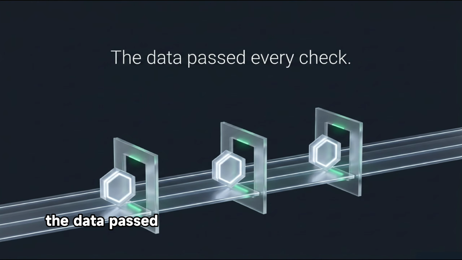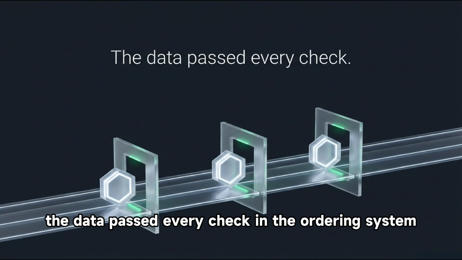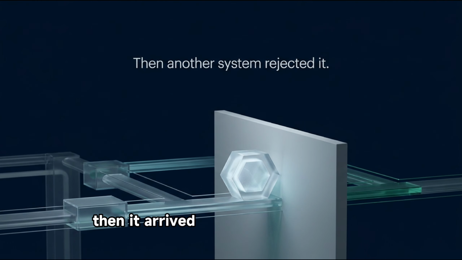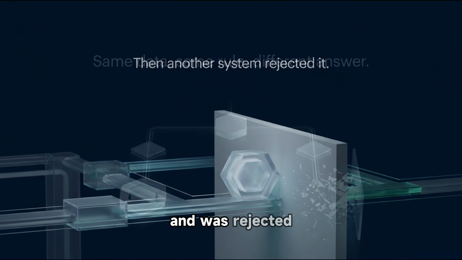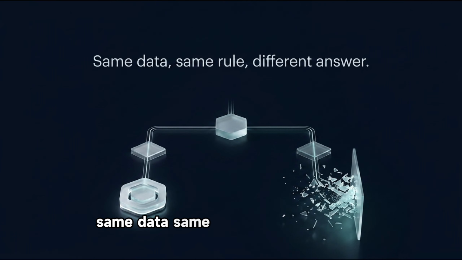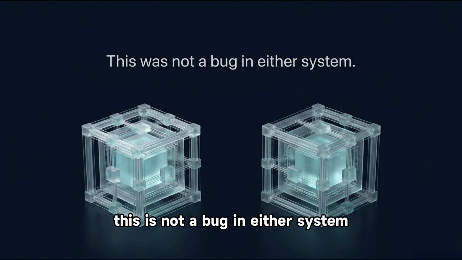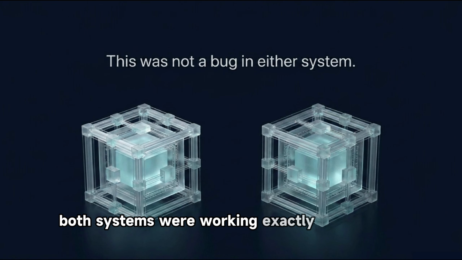The data passed every check in the ordering system. It was valid, accepted, and confirmed. Then it arrived in the inventory system and was rejected. Same data, same rule, different answer. This is not a bug in either system. Both systems were working exactly as designed.